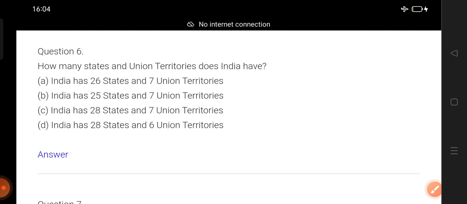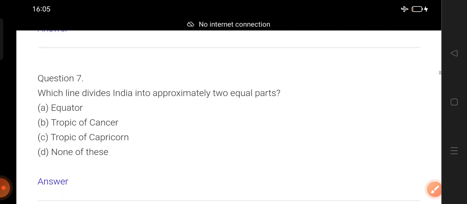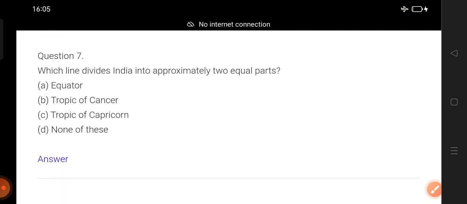Now question number 6. How many states and union territories does India have? I think the options given over here are totally wrong. If you know the correct answer, just type it. Let me tell you, 28 states is correct, and there should be 8 union territories. Just remember this, because the given options are wrong.